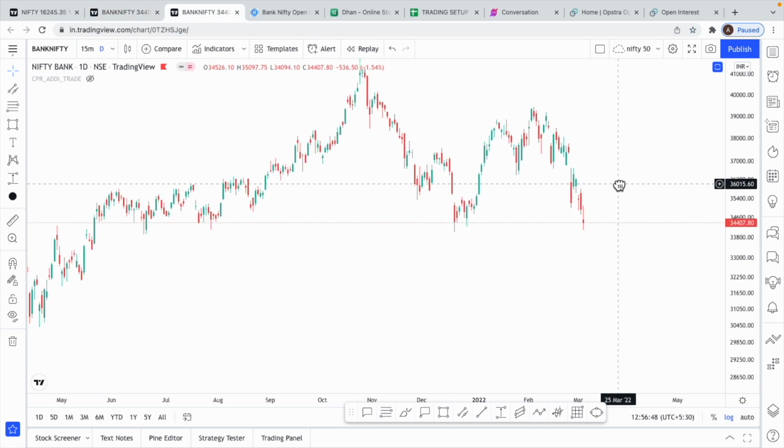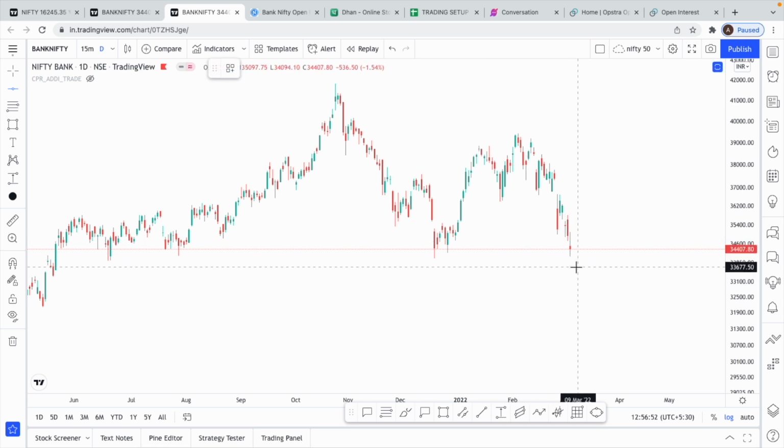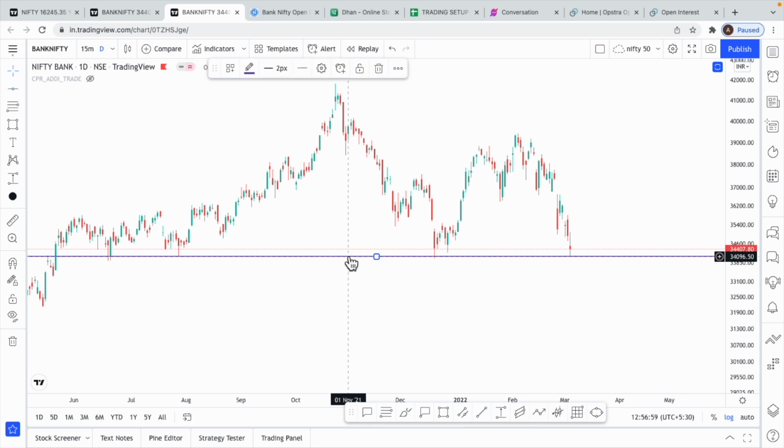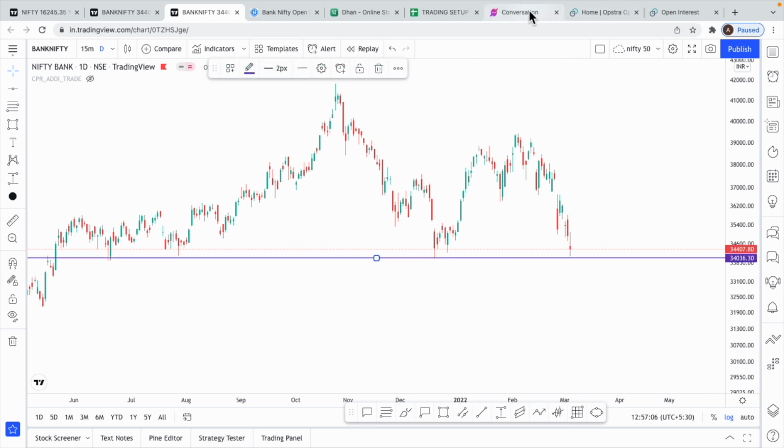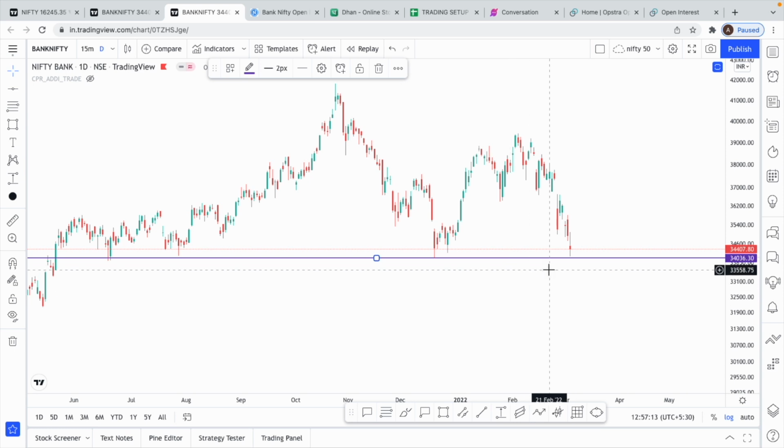Now coming back to our daily chart, when we started falling over here, on this day, I did mention in my Cosmo feed group everywhere that we have a good support at this 40,000 region. We have taken support at 40,097. I shared the same thing, that 40,000 is a strong support based on price action and OI. We need to be careful. We kind of bounced off from a similar region, but the bounce also didn't sustain. Again, we had a sell-off on Friday.